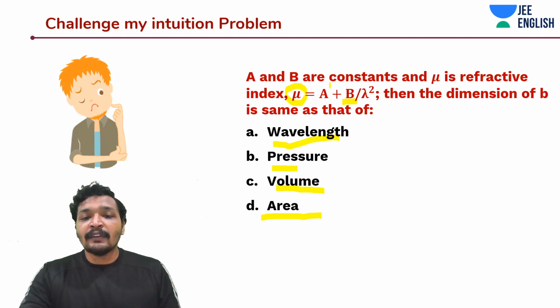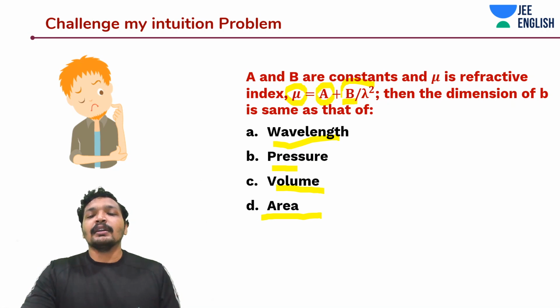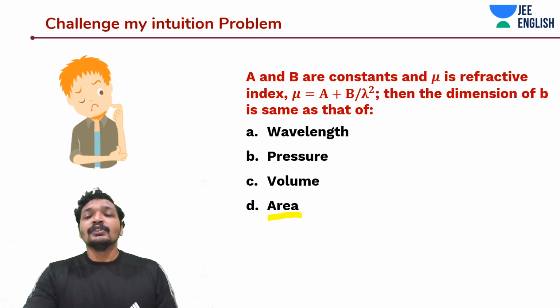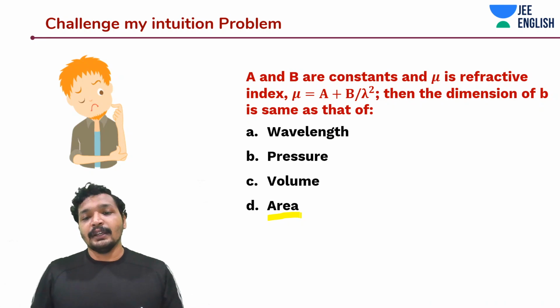So a does not have any dimension. So does b by lambda square. What should be the unit of b? Area, isn't it? R square, lambda square, it should be area. So it should be equivalent to that of area, R square.